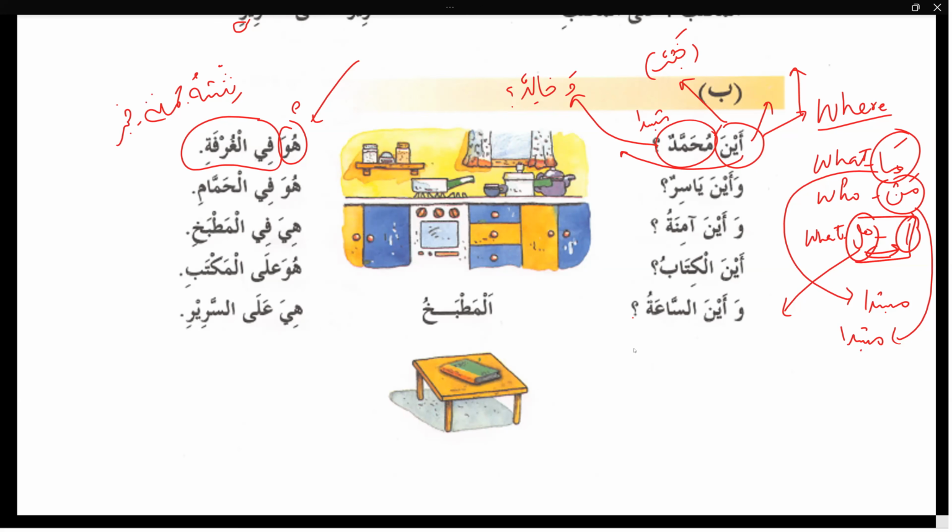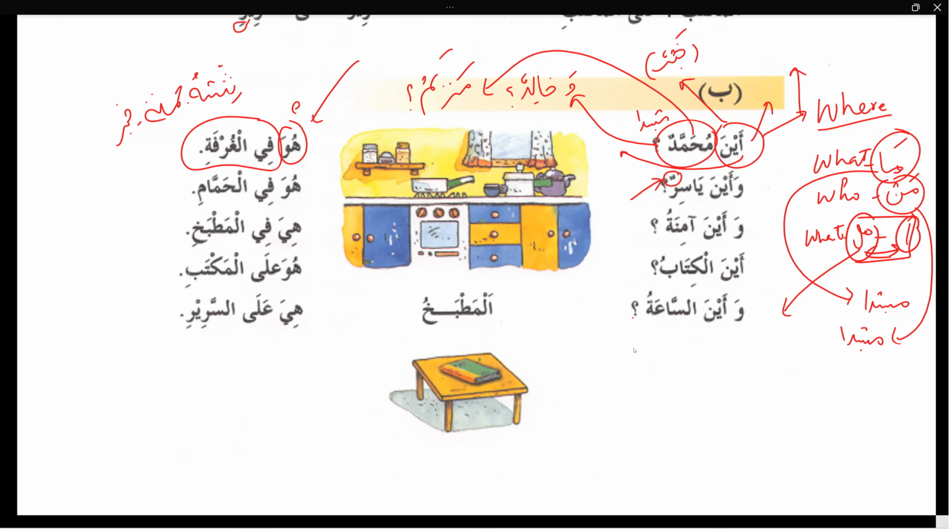If I change aina, if I say aina Maryamu, so what will you answer? Here, fil ghurfati. Okay, good. Next sentence. Wa aina Yasir, and where is Yasir? Sister, one minute. So what is this which I highlighted? Wa aina Yasirun. Yeah, please consider it.